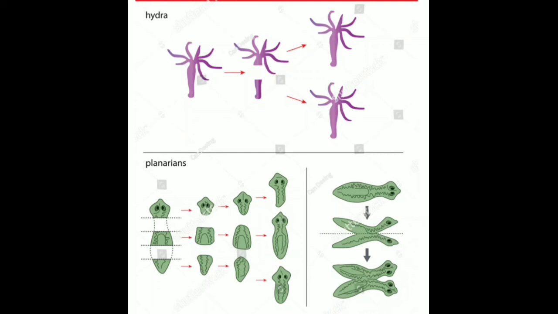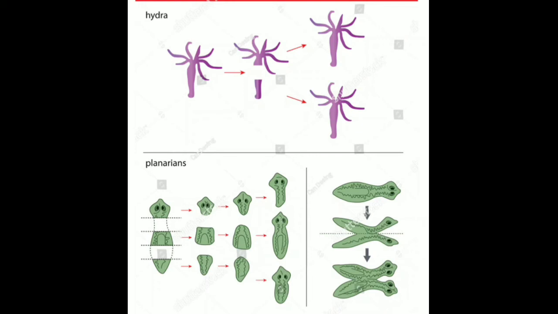Let's revise once again. In binary fission, the parent organism splits to form two new daughter cells. In the budding process, a bud forms on the outside of the body, grows, and later gets detached from the parent body and grows to form a new individual.